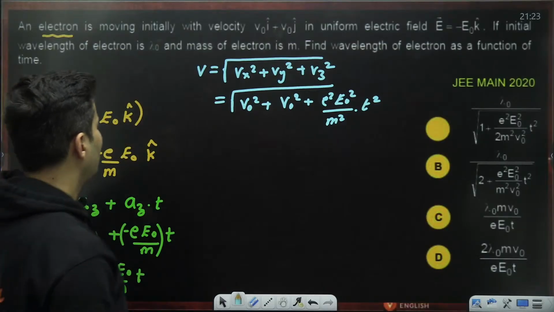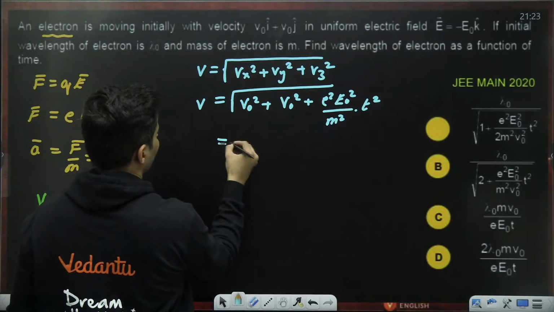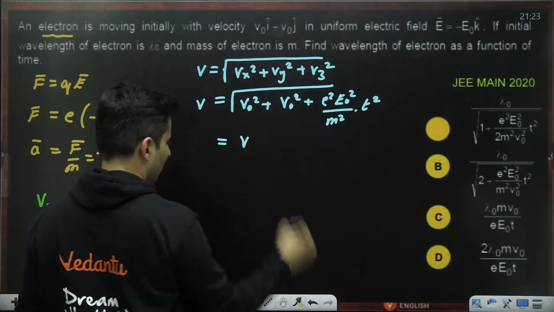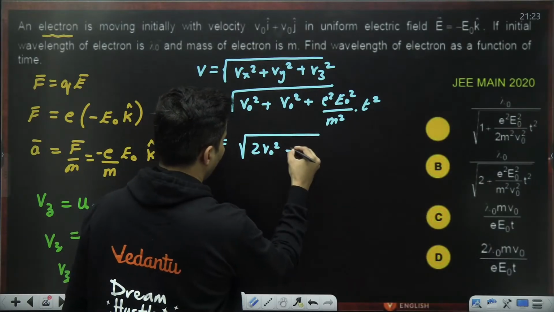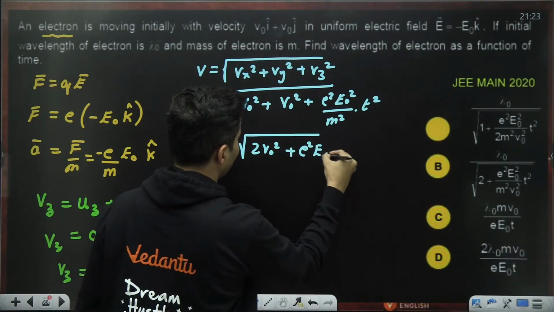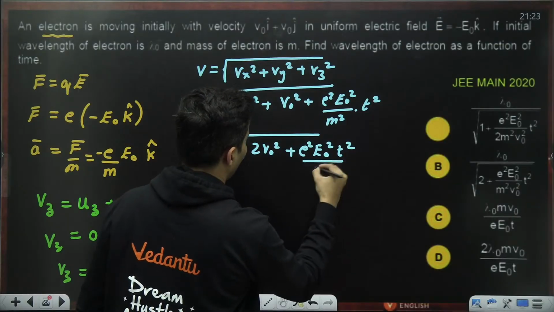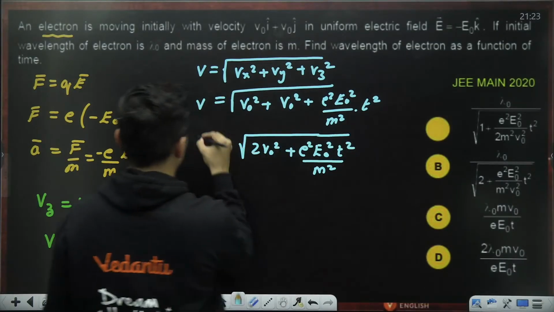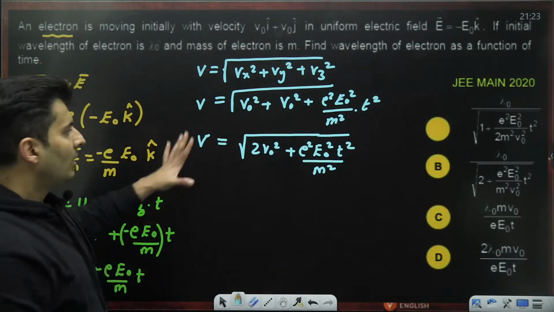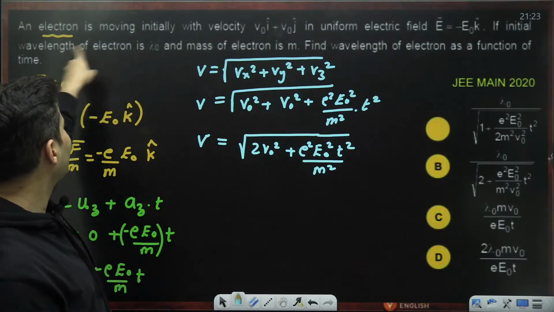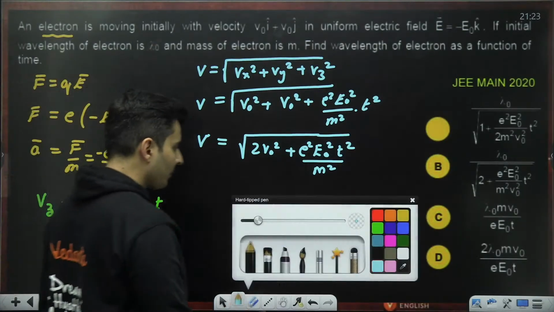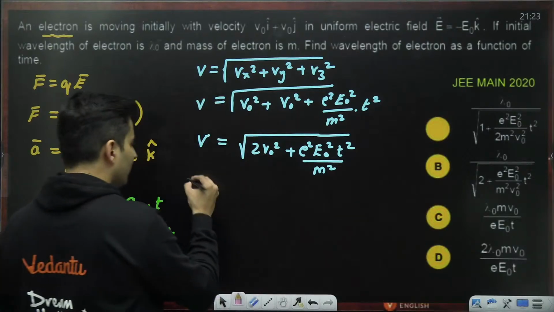We got this. And this will be nothing but, what is it? Root of 2 v naught square plus e square E naught square t square by m square. That is your velocity. Okay, this much done. Now read the question carefully. Initial wavelength is lambda naught. So let's go to the initial wavelength.